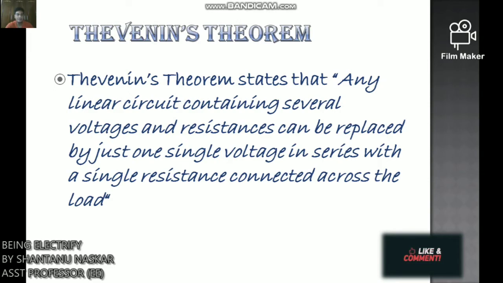For example, in designing electrical and electronic circuits, a more general statement of Thevenin's theorem is that any linear active network consisting of independent or dependent voltage and current sources and network elements can be replaced by an equivalent circuit having a voltage source in series with a resistance, where the voltage source is the open circuit voltage across the open circuit load terminal and the resistance is the internal resistance of the source.